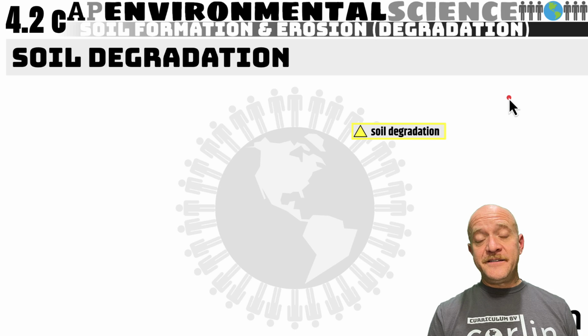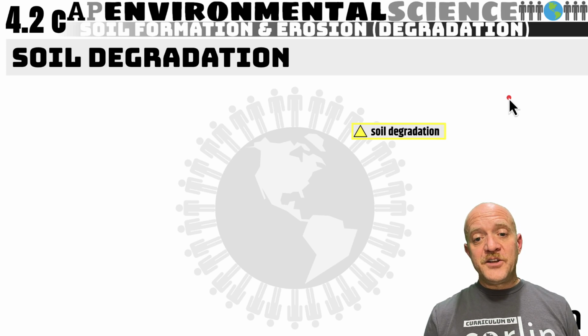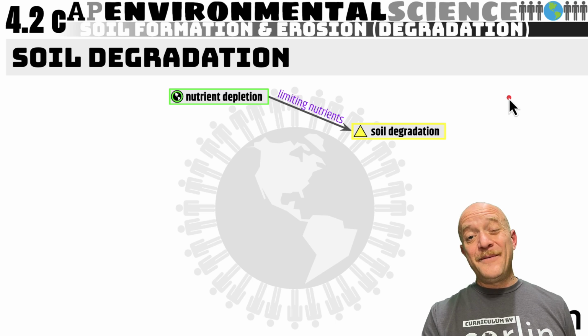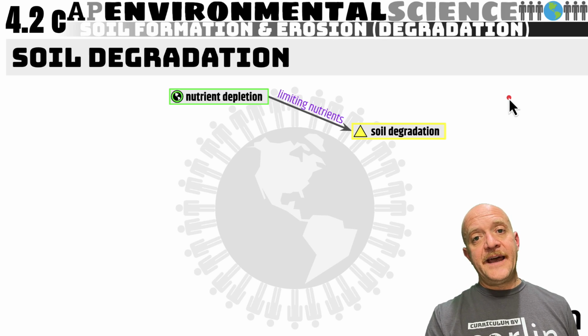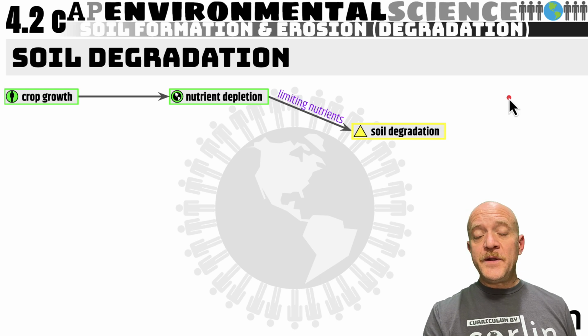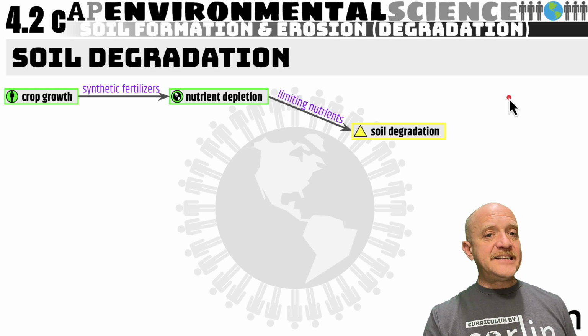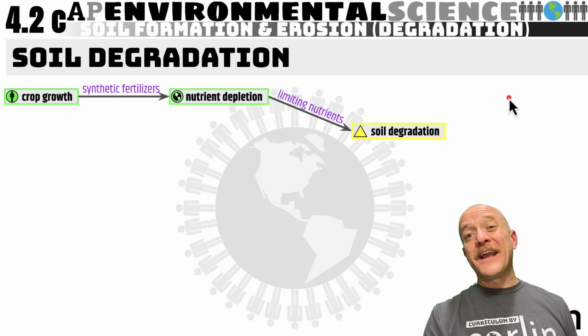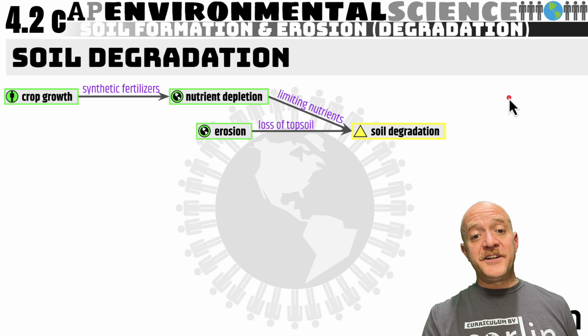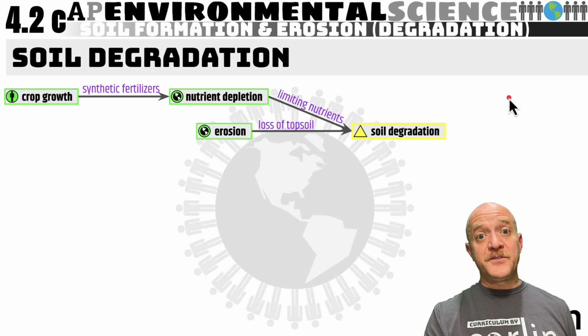So soil degradation just means we are degrading the soil. Soil degradation is caused by nutrient depletion, and these nutrients, when they're depleted, are often limiting nutrients. What causes that? The main cause is agricultural activity. When humans grow crops, they add synthetic fertilizers, and these synthetic fertilizers are not adding any organic material to the soil. Another cause is soil erosion, which is the loss of topsoil.